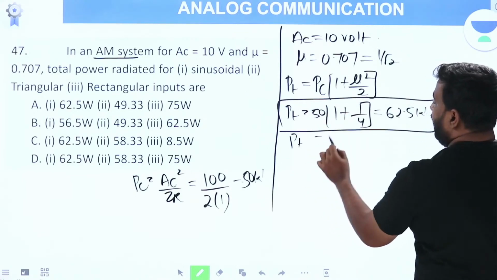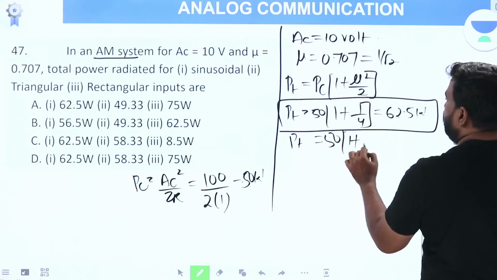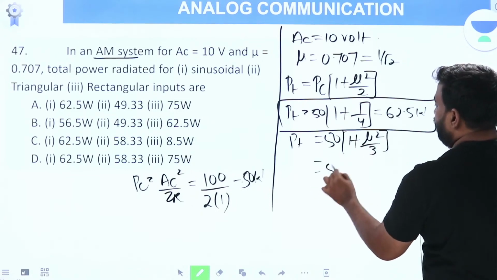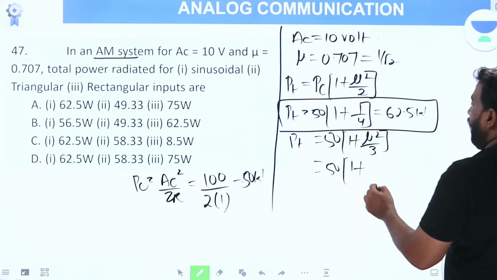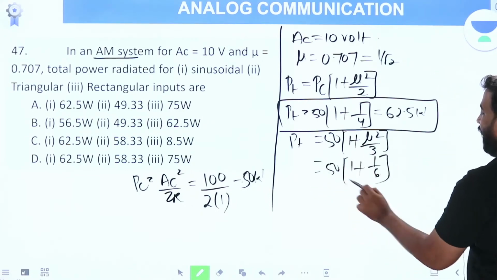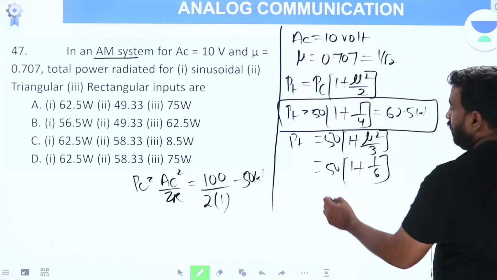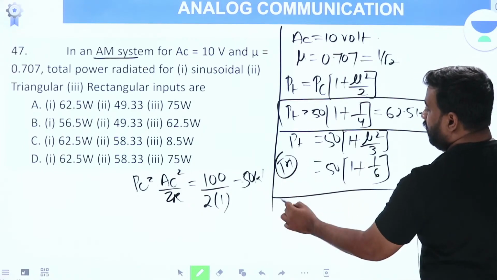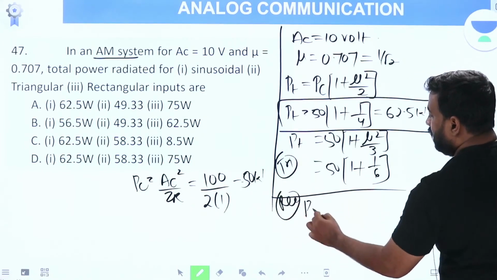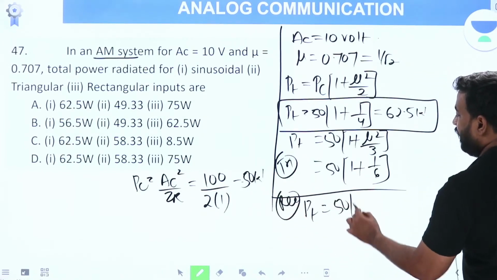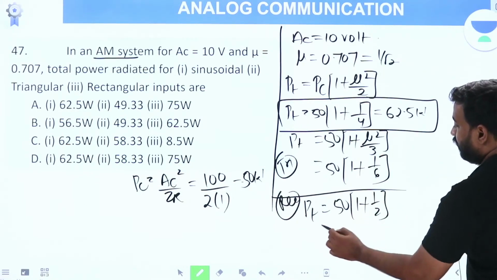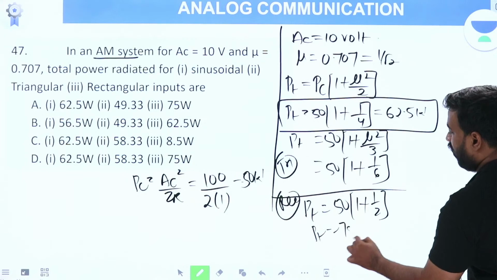Next, for triangular input, it is 50 into 1 plus mu square by 3. That is 50 into 1 plus mu square 1 by 2 by 3, 1 by 6. This is for triangular input. For rectangular input, PT is equal to PC into 1 plus mu square. Mu square is 1 by 2. 50 plus 25, total power is 75 watt.